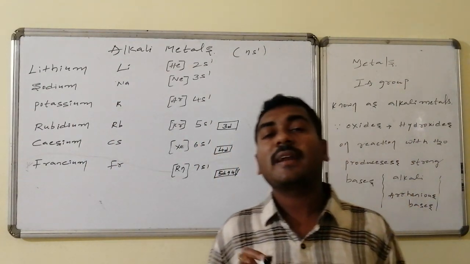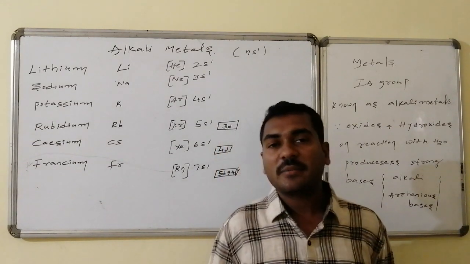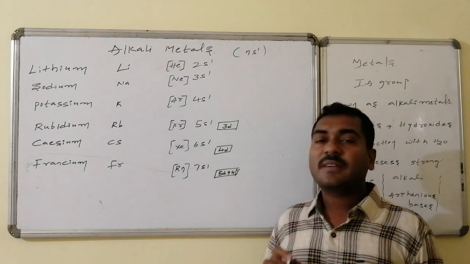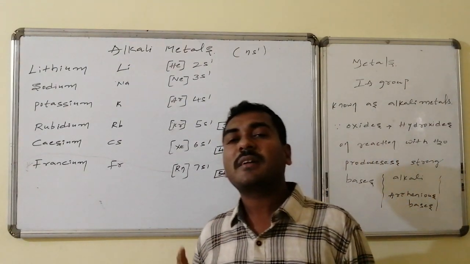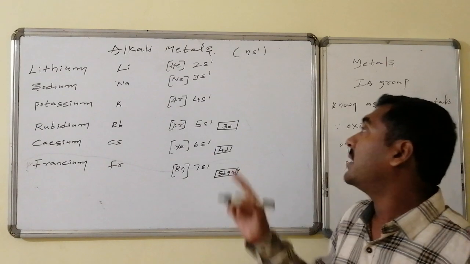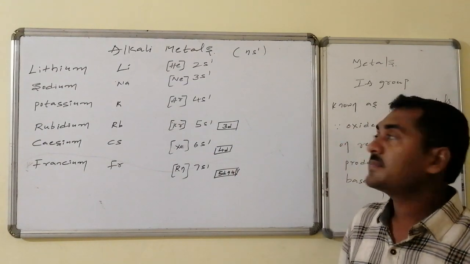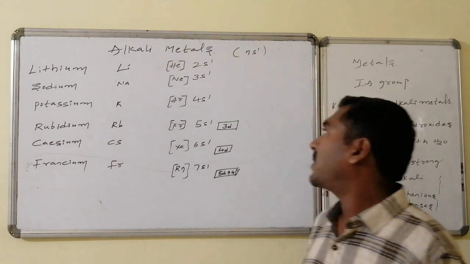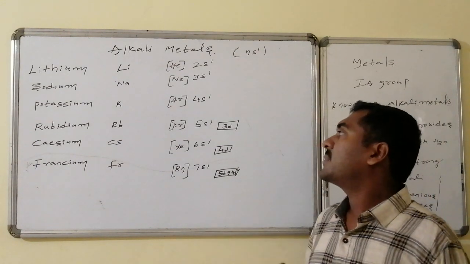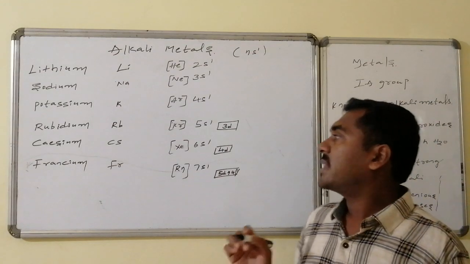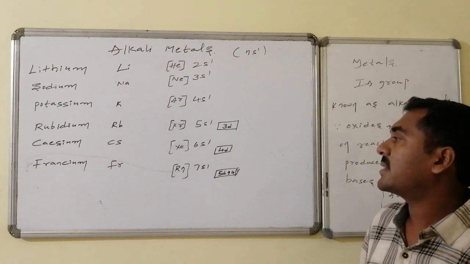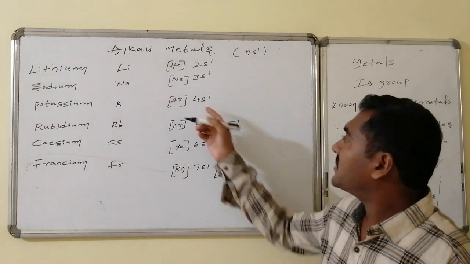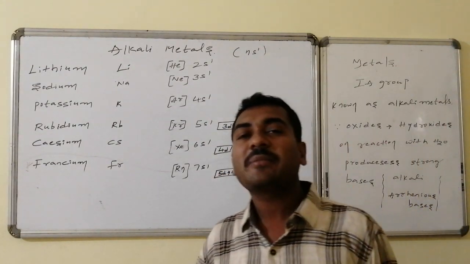These are symbolically represented by lithium Li, sodium Na, potassium K, rubidium Rb, cesium Cs and francium Fr, with complete electronic configurations: helium followed by 2s1 for lithium, neon followed by 3s1 for sodium, argon followed by 4s1 for potassium, krypton followed by 5s1 for rubidium, xenon followed by 6s1 for cesium, and radon followed by 7s1 for francium.